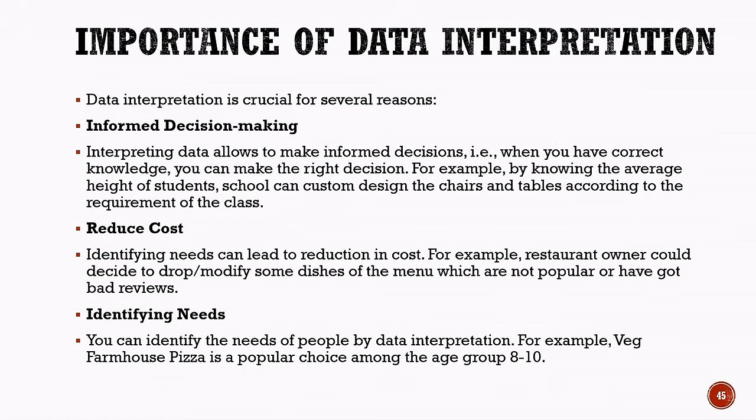The second is reducing cost. By identifying the needs and preferences of people, unnecessary expenses can be reduced. For example, a restaurant owner can remove or modify dishes from the menu that are not popular or have received poor reviews. The third is identifying needs. Data interpretation helps us understand what people need or prefer. For example, if the data shows that veg farmhouse pizza is popular among students in the age group of 8 to 10 years, the restaurant can make sure that this choice remains available. Thus, data interpretation helps us make better decisions, reduce costs, and understand people's needs.